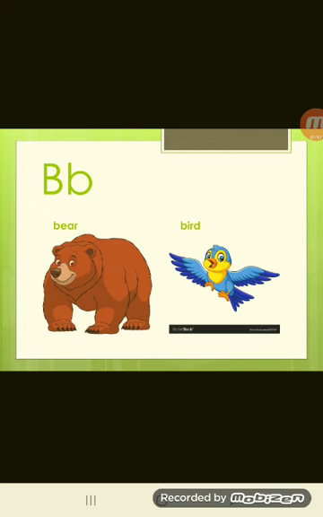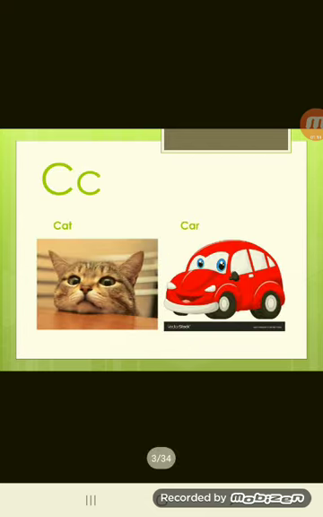So let's move to the next sound, and the next sound here is the k sound. K. So k, like the sound at the beginning of the word cat. Cat. K. And the sound at the beginning of the word car. K, cat, k, car. So let's move to the next sound.